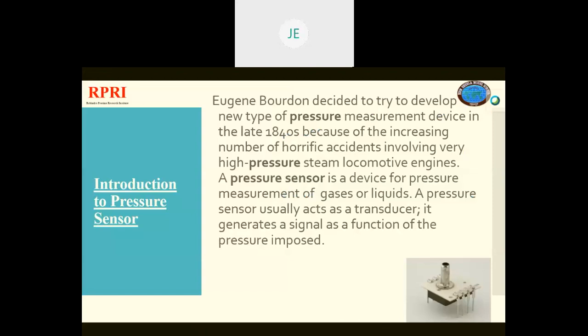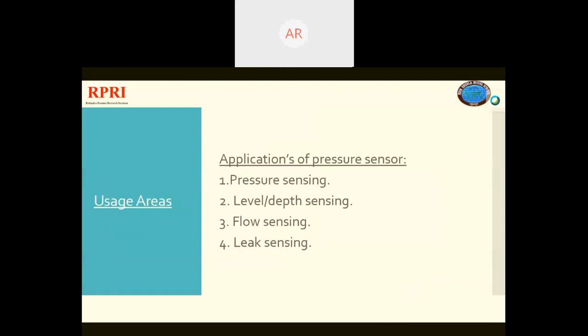Okay, sir. So where do we use pressure sensors? Pressure sensors are used in pressure sensing, for example measuring of combustion pressure in an engine, cylinder, or a gas. Then next is level or depth sensing, that is used by a depth camera. Next is flow sensing, for example measuring a flow around a blood vessel, etc. And leak sensing.